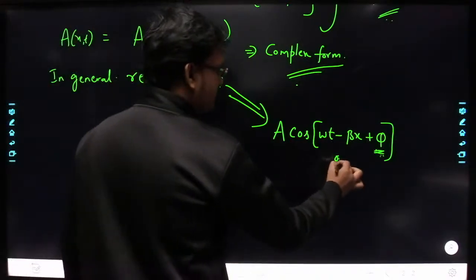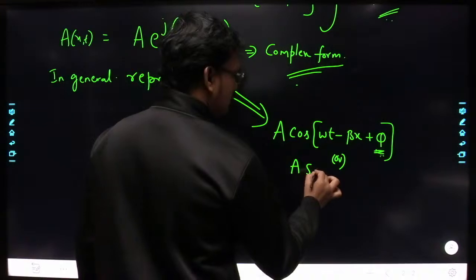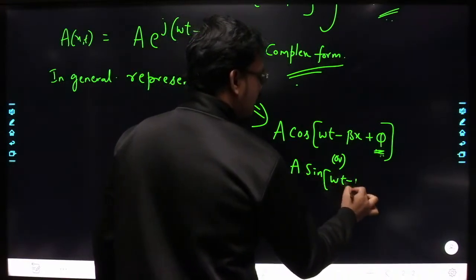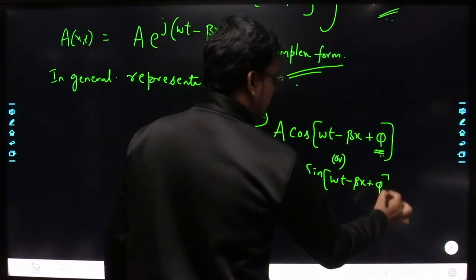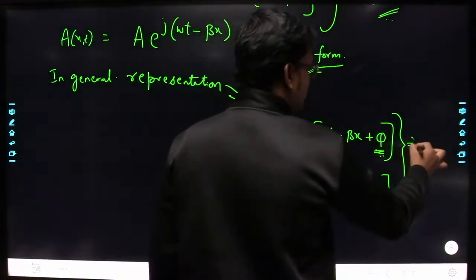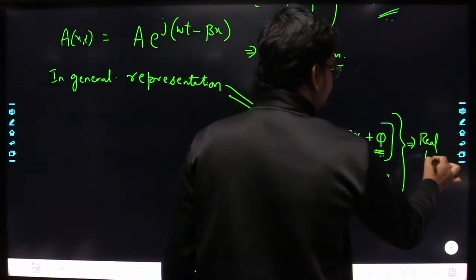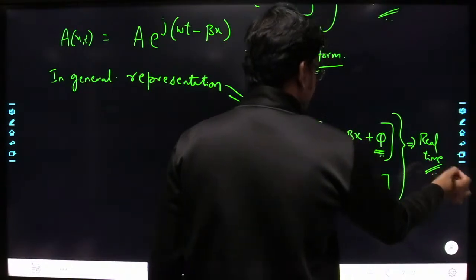Or in terms of sine, you can represent A into sine of omega t minus beta x plus phi. So this is the general form of real time waveforms.